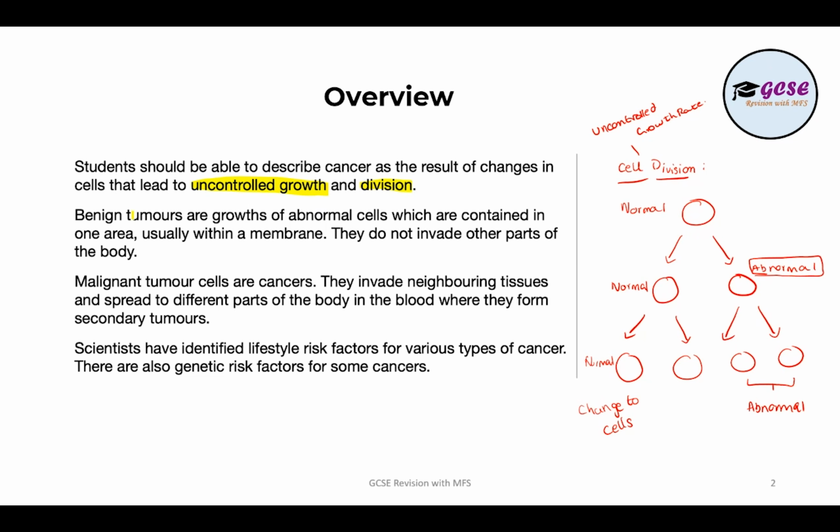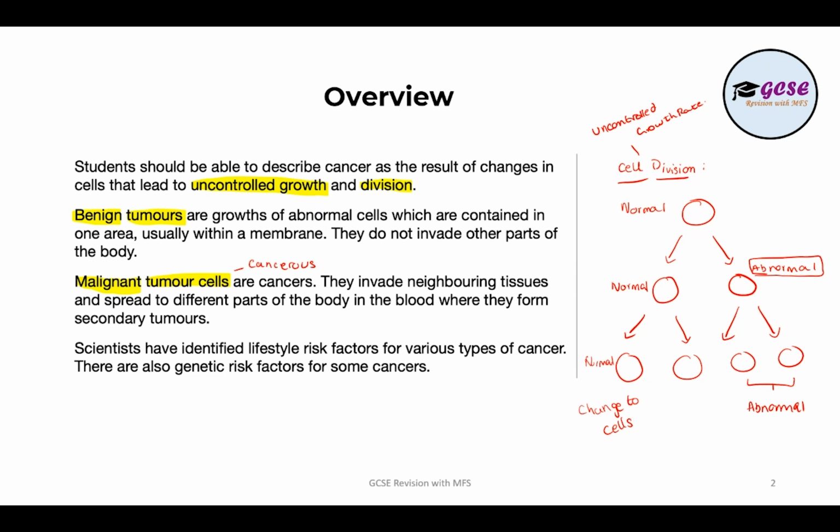If you didn't know, tumor cells are what cause cancer. Now there are two types. There are benign tumors and there are malignant tumors. Benign tumors are not cancerous. Malignant tumors are cancerous. So these are the ones which are cancerous.